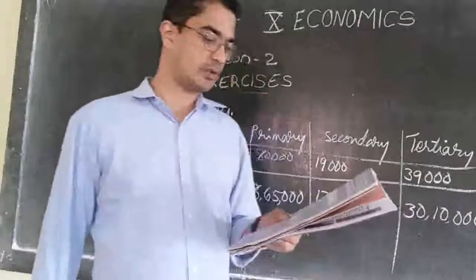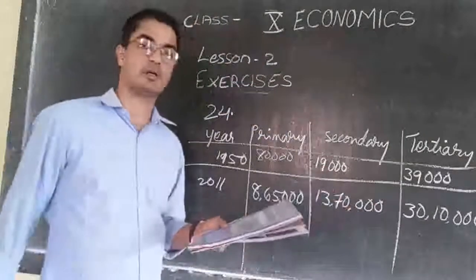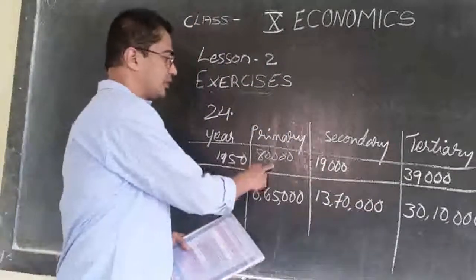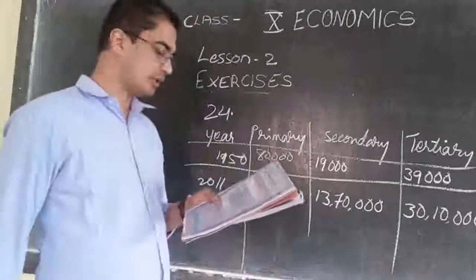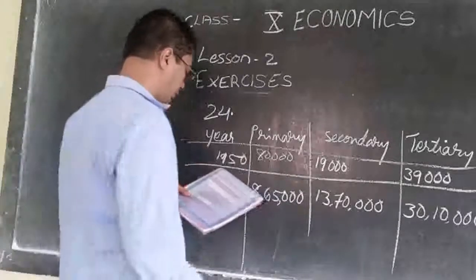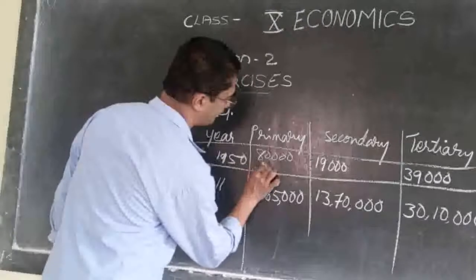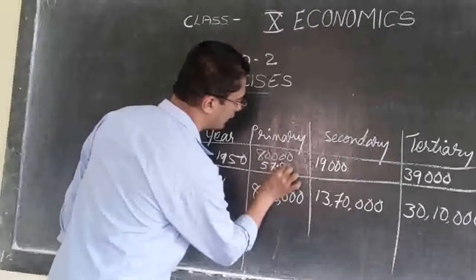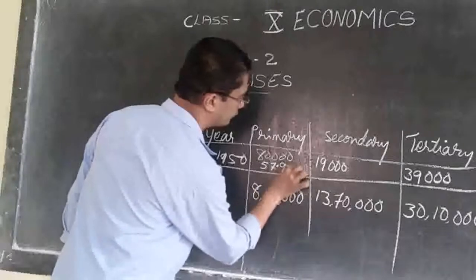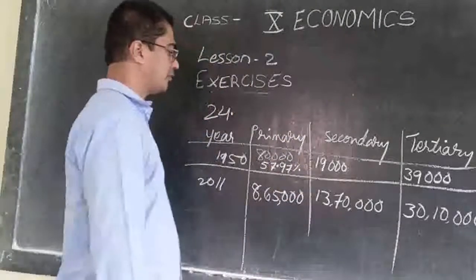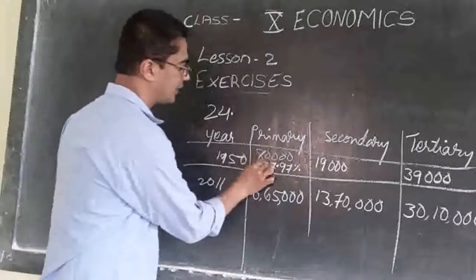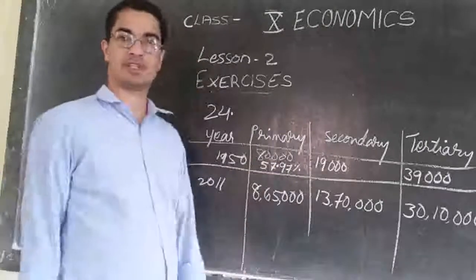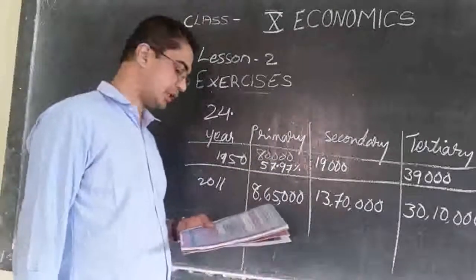So another one is we have to see the percentage. So what is the percentage of this one? That is 57.97%. 57.9% was coming from primary sector in 1950.